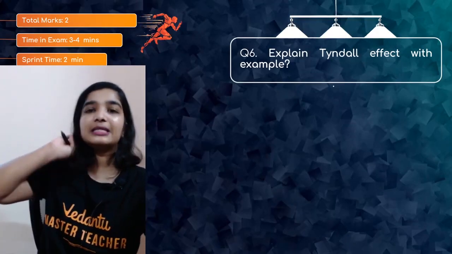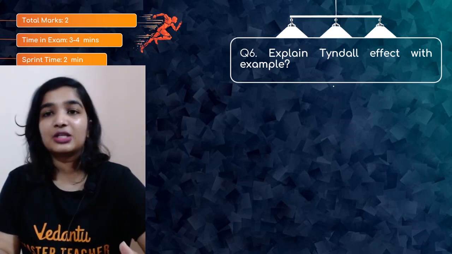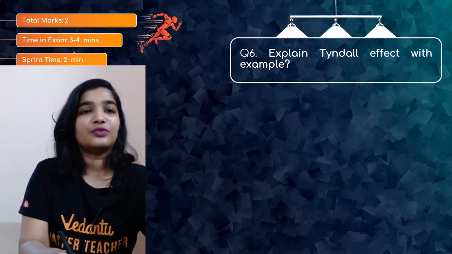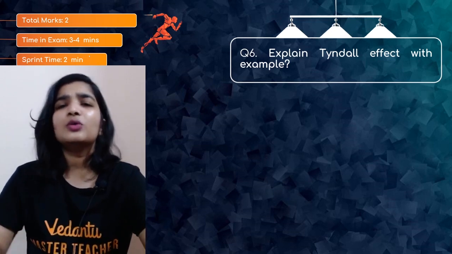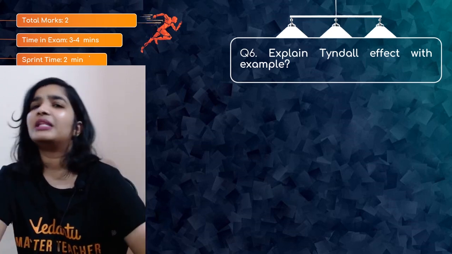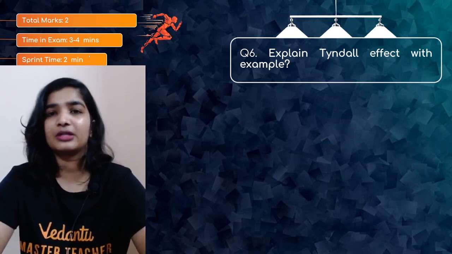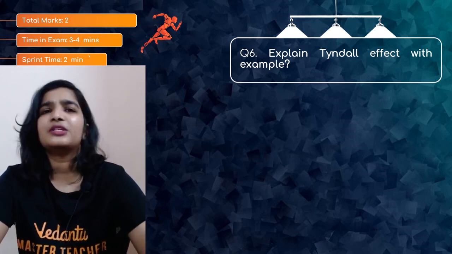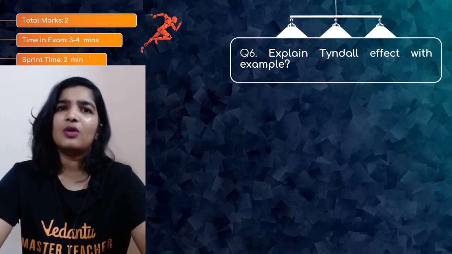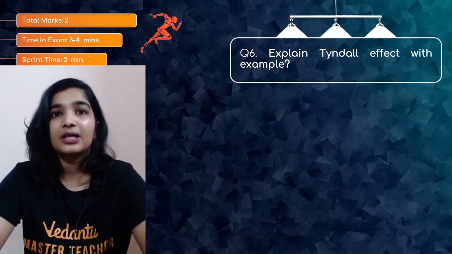Okay. The 6th question is explain Tyndall effect with an example. So this is asked for 2 marks. So you will get 3 to 4 minutes to write the answer. So what is Tyndall effect? The scattering of light by the particles. That is Tyndall effect. So if you have to take an example, in this case, colloids or a suspension, you can take anything. Milk, which is a colloid, it scatters light.